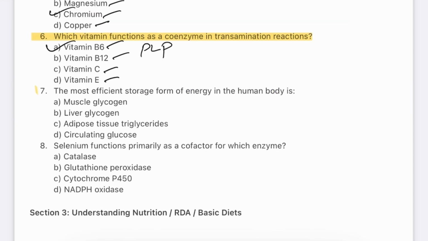Question number 7. The most efficient storage form of energy in the human body is muscle glycogen, liver glycogen, adipose tissue triglycerides, circulating glucose. The answer will be C.